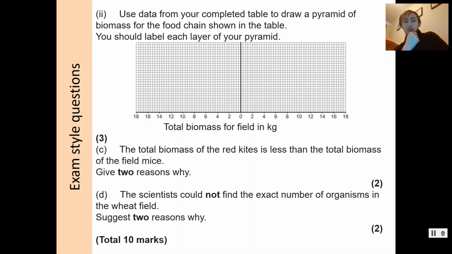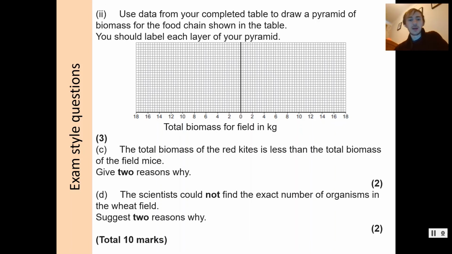Fine. So, C. Total biomass of the red kites is less than total biomass of the field mice. Give 2 reasons why. They're basically saying what happens to the biomass here. The biomass is disappearing, so what's happening? And the answers are, you could say, some of it's used in respiration as heat, some of it is used up as movement energy, some of it is excreted, some of it isn't eaten, any of that.